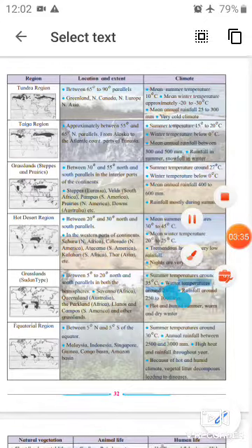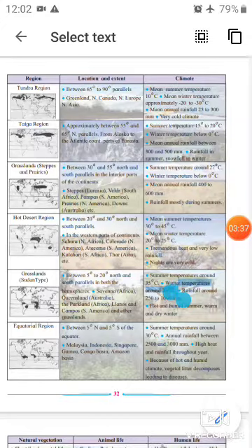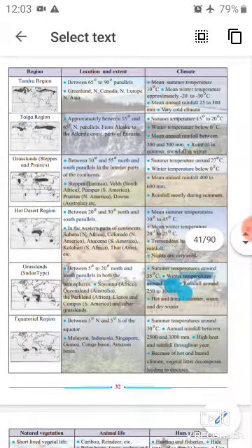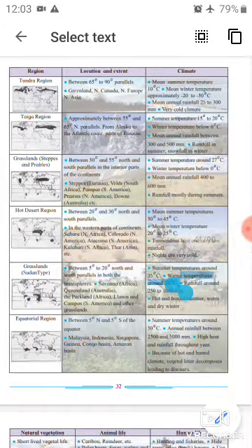Okay, here summer temperature is around 27° Celsius, and winter temperature is below 0° Celsius. Okay, and mean annual rainfall is 400 to 600 millimeters. And here main wheat production occurs in a large amount.